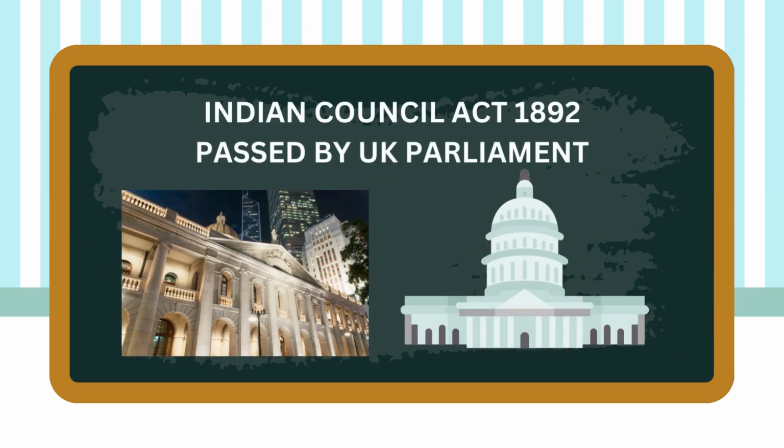Act of Parliament 1892 AD. It authorized an increase in the size of the various legislative councils in British India due to the demand of the Indian National Congress to expand legislative council. The number of non-official elected members was increased both in central and provincial legislative councils.